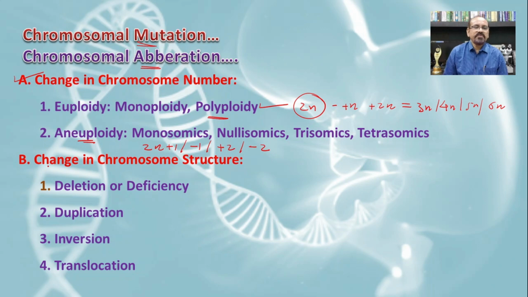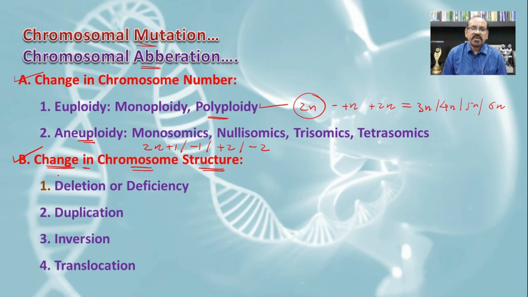In this lecture, today we will discuss the change in chromosome structure. Meaning instead of concentrating on the complete set of the chromosome, we will concentrate here on a single chromosome or the structure of each chromosome. So whenever there is any type of change in this individual chromosome, such chromosomal aberrations or chromosomal mutations are known as change in chromosome structure.